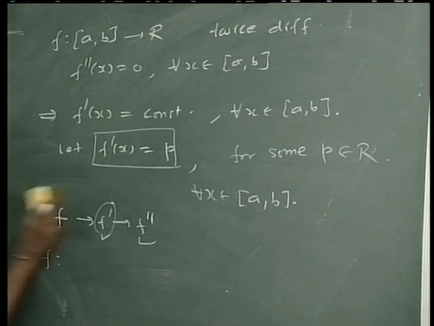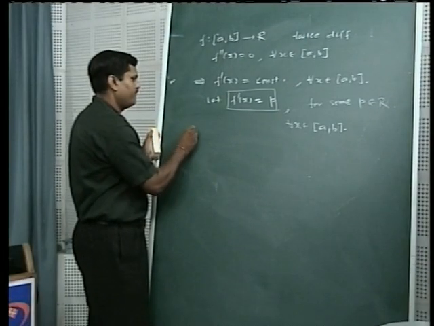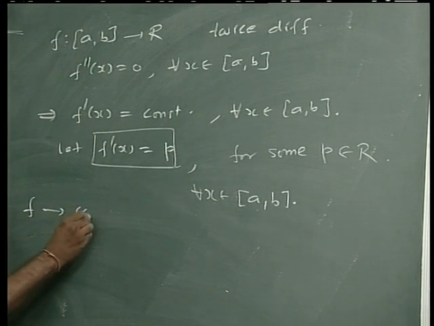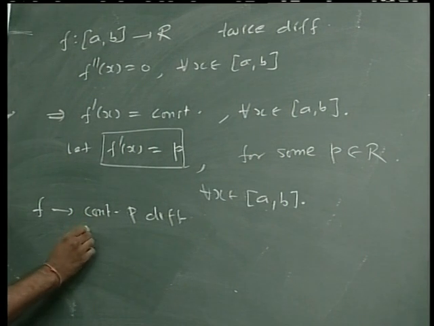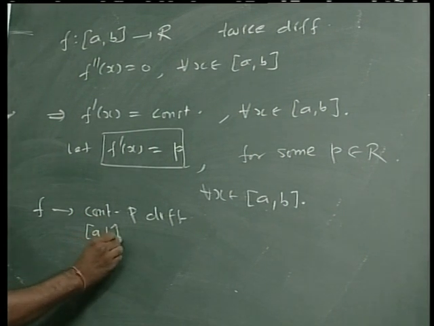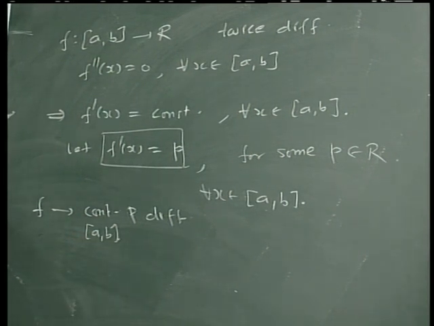So we have that the function f is continuous on the closed interval [a, b] and differentiable also on the closed interval [a, b].